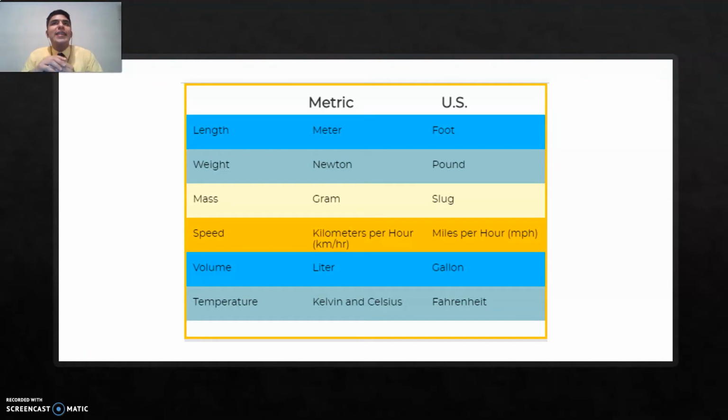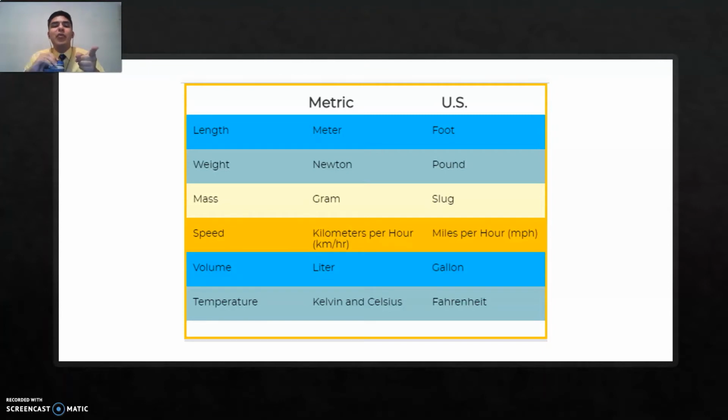If someone asks you in Guatemala, hey, how tall are you? Well, in my case, I will say that I am 1.8 meters. But if someone asks me in the US, hey, how tall are you? In this case, it will be 6 feet. So, just like you can notice, there is a huge change from 1.8 meters to 6 feet.